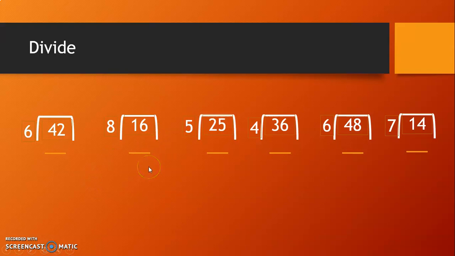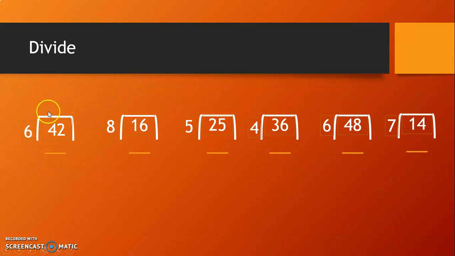Today we will do basic division. 42 divided by 6. 42 is dividend and 6 is divisor. Okay, we can say this question in this way. I have 42 cookies and I want to divide these 42 cookies in 6 kids.